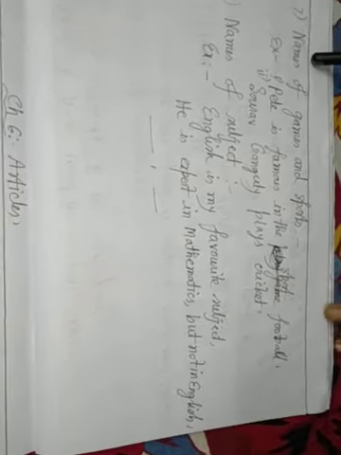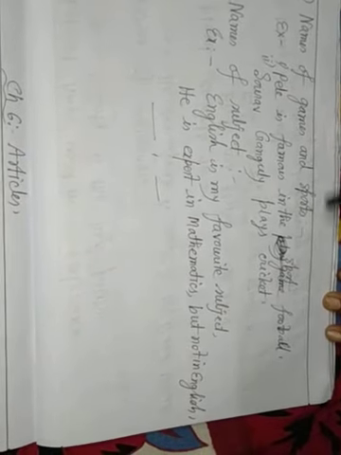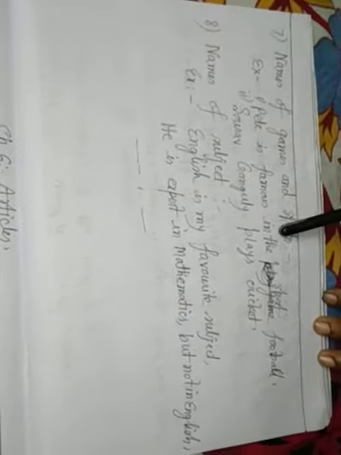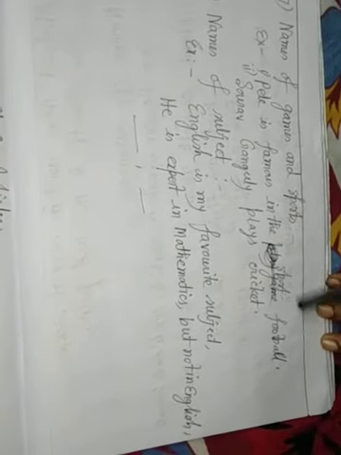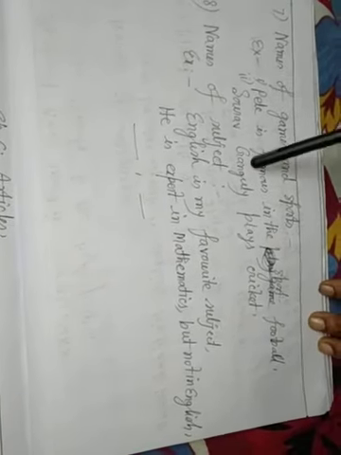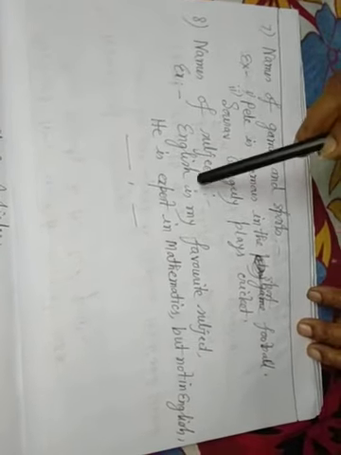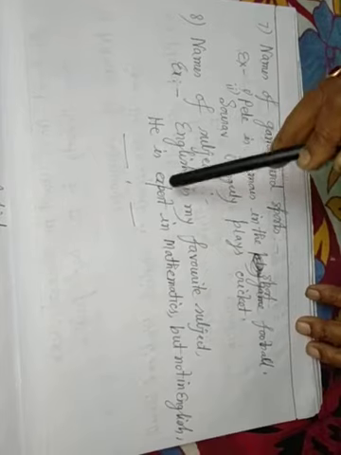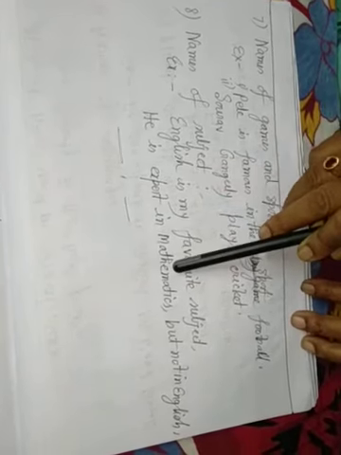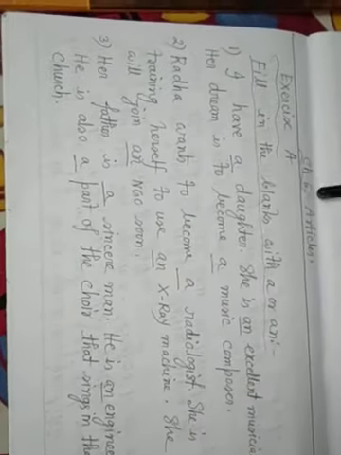Okay, repeat it again. Number 7, names of games and sports. Pele is famous in football. Sourav Ganguly plays cricket. Names of subjects: English is my favorite subject. He is expert in mathematics but not in English. Okay, now I do some exercise.